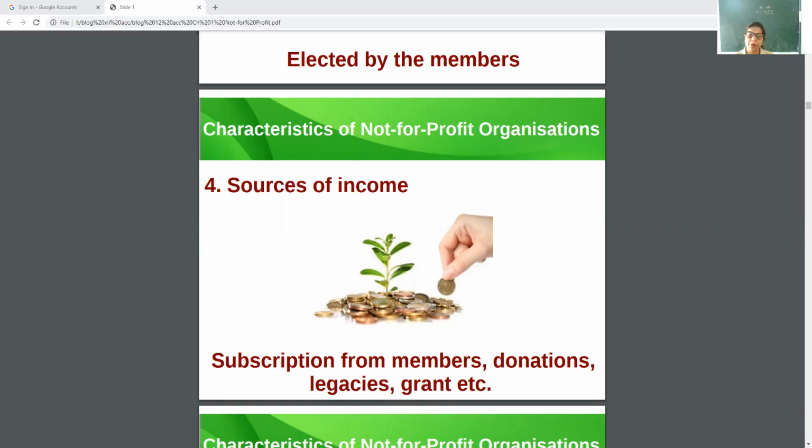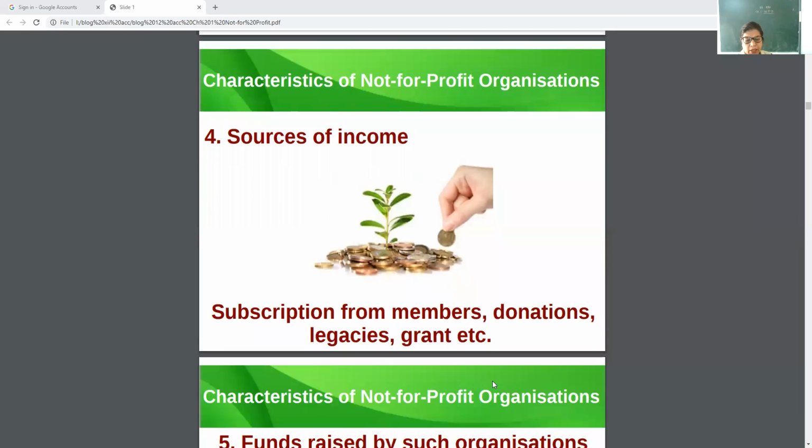Please note down, the main source of income is membership fee, subscription from members, donation from members, legacies, grant, help from donation, help from others. I will explain to you these sources of income one by one. Sometimes they arrange some programs also, by that also they can earn.